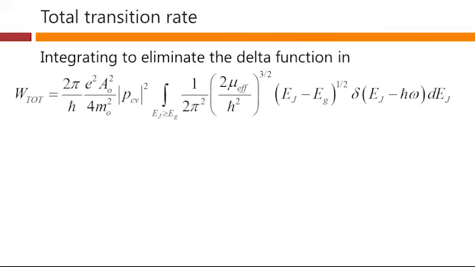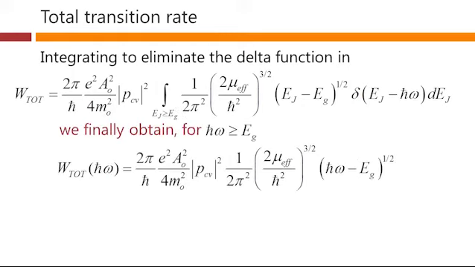So now, finally, we can integrate to eliminate the delta function in this expression. We have an integral here with a delta function in it. Well, the integral with a delta function in it just gives us a very simple result. It pulls out from the integrand here the value of the integrand at this specific energy, h bar omega for Ej.